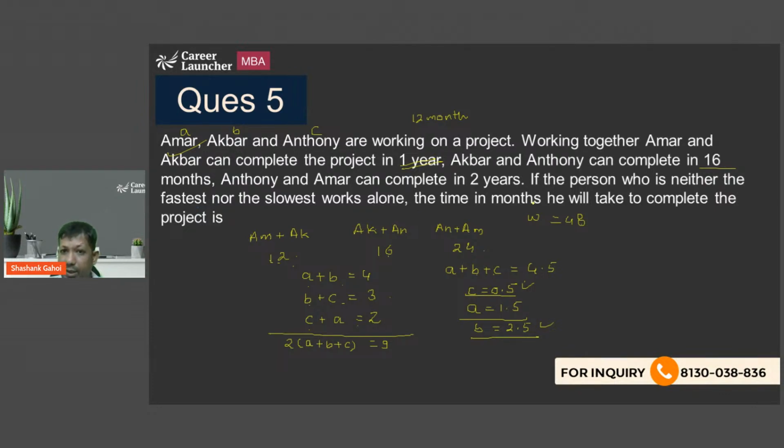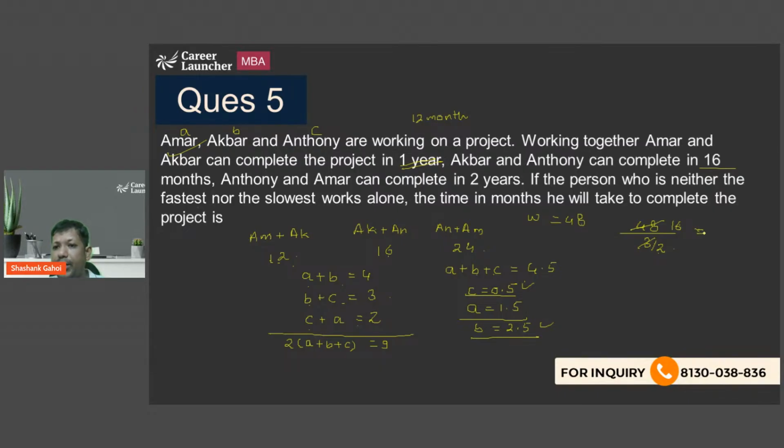The time in months he will take to finish the project. Okay, so total work is 48. Efficiency is 1.5. So 1.5 I can write it as 3 by 2. So work divided by efficiency is going to give me time. So this is going to be 16. 16 into 2 is going to be 32.